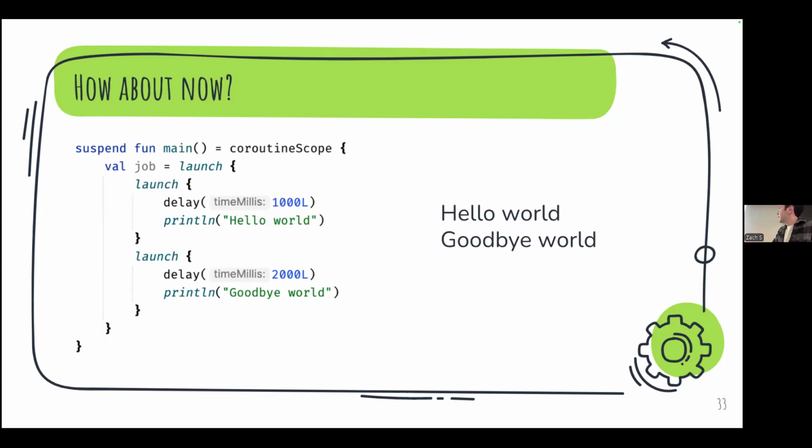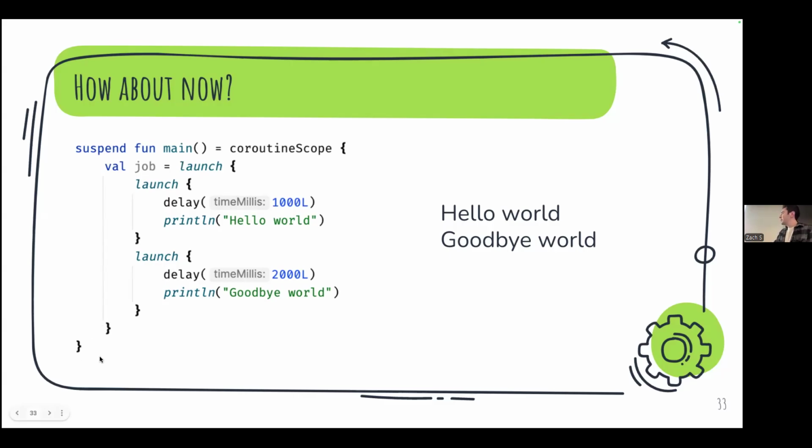Yeah, exactly. And that might have seemed like a simple question, but I feel like it is kind of more complicated than you might initially think. Because if I run launch, it's very easy to think of launch as just, we run this code in the background. But the thing is that there's nothing after this curly brace.